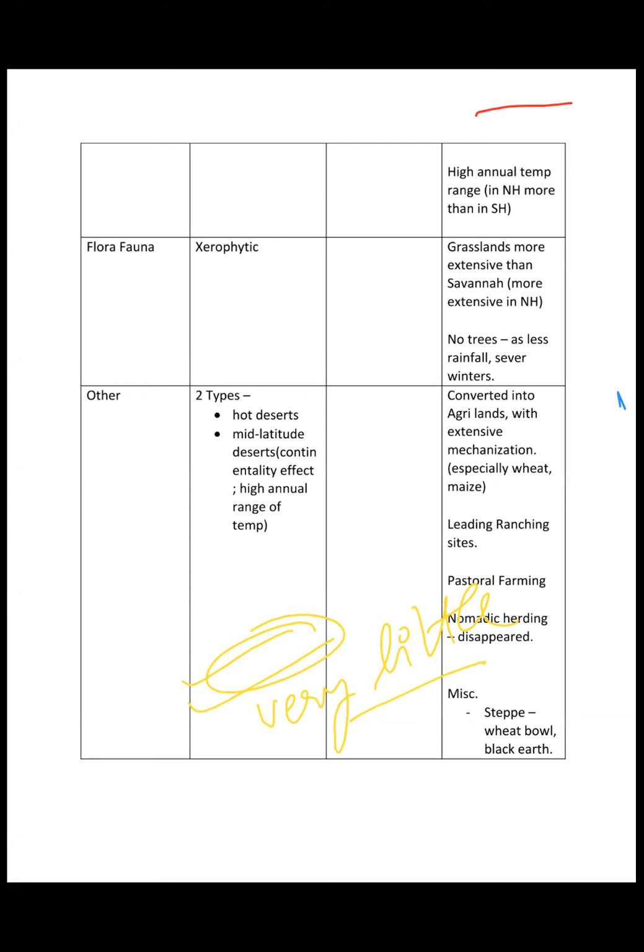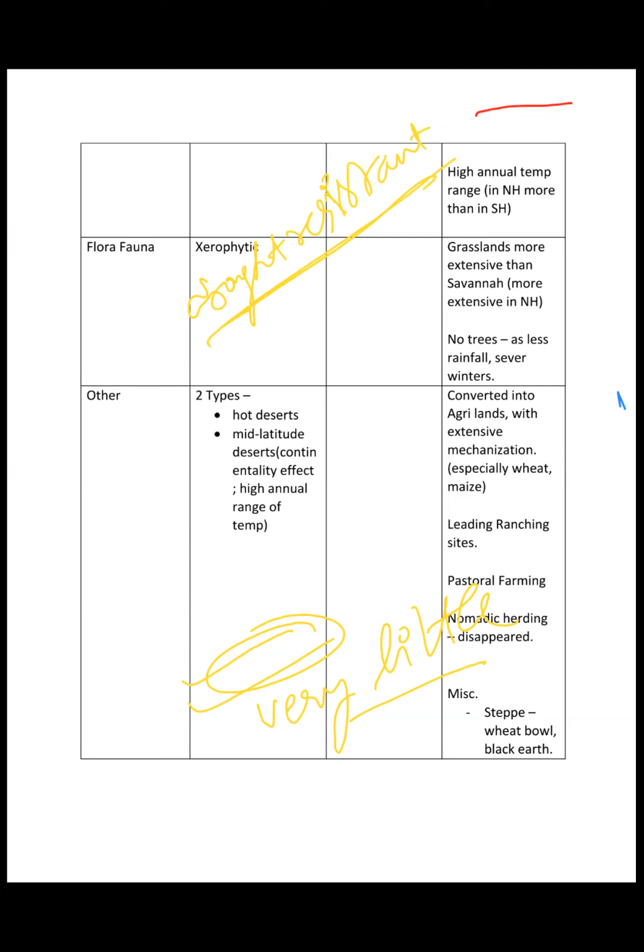Number two, it is drought resistant vegetation, because there is lesser moisture. As a result, the vegetation there has to be drought resistant so that it can bear the water stress. So if the term xerophytic comes in your exam, it means the vegetation is drought resistant, right?